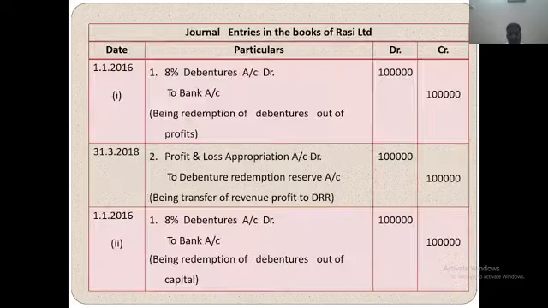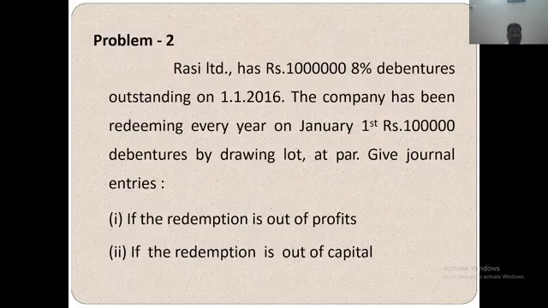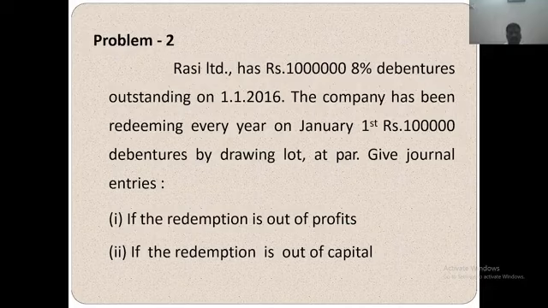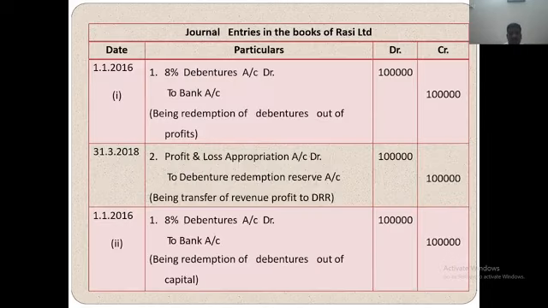So in the books, journal entry, first one. The company has been redeeming every year on January 1 lakh debentures by drawing lots at par value. Journal entry: 8% debenture account debit to bank account, 1 lakh.